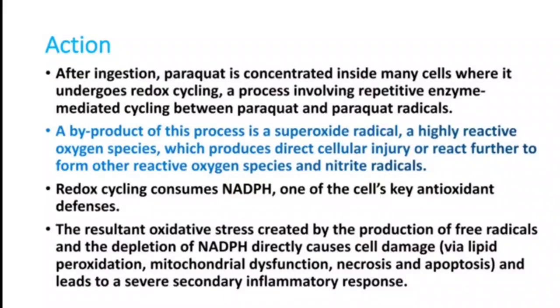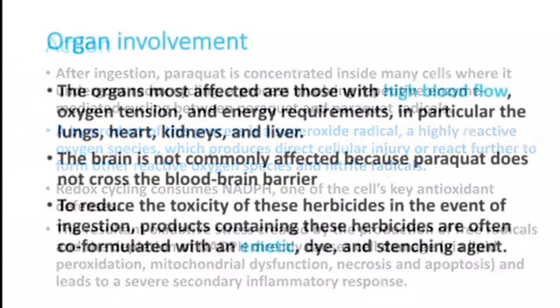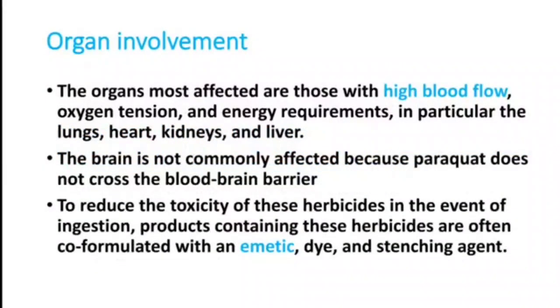Oxygen given during the early phases can aggravate this problem. That's why oxygen should not be used in the early phases of paraquat poisoning unless it is strongly indicated. Now we'll see what organs are involved in our body because of this poison.